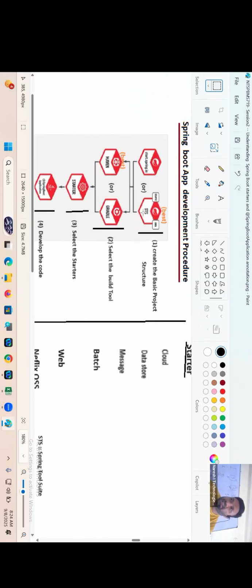STS plugin is there, guys. STS, Spring Tool Suite plugin. You have to install it either in Eclipse or IntelliJ IDEA, so that your Spring Boot project development becomes easy. By adding the STS plugin either to an Eclipse project or an IntelliJ IDEA project. IDEA is the company name. IntelliJ is the IDE name. That's one option.